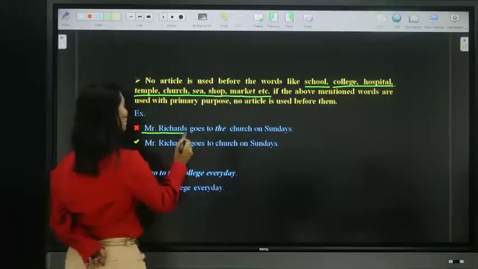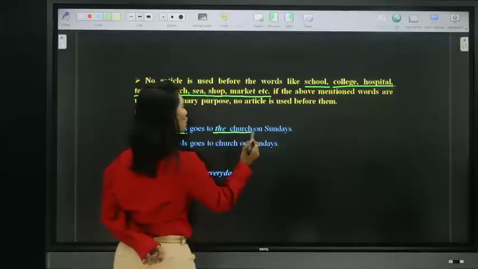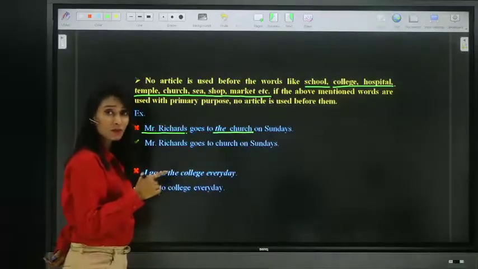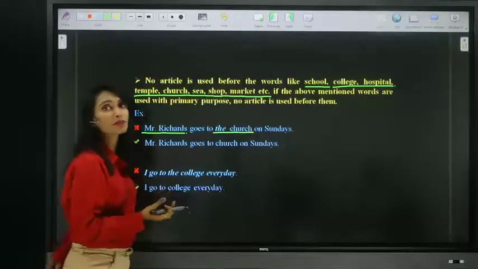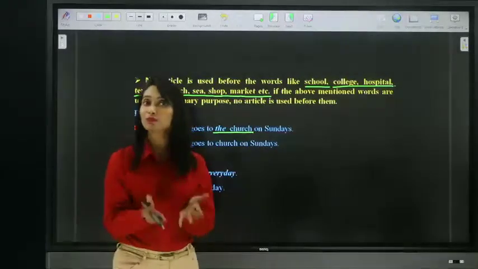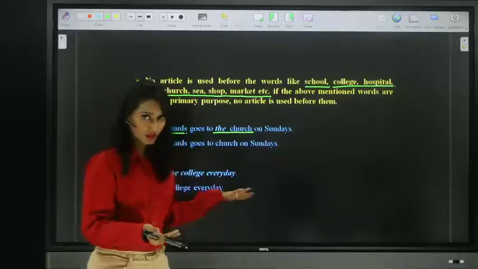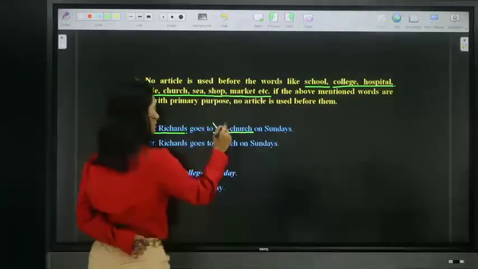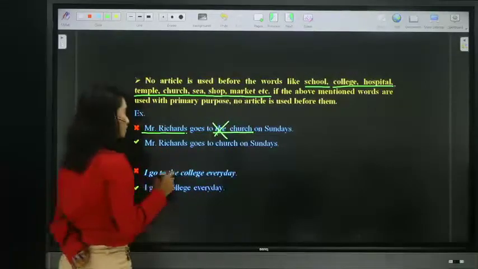Mr. Richards goes to the church on Sundays. Is it primary purpose or secondary purpose? It is his primary purpose. Visiting church to pray is his primary purpose. So can we use the before primary purpose words? No. So omit the. So Mr.